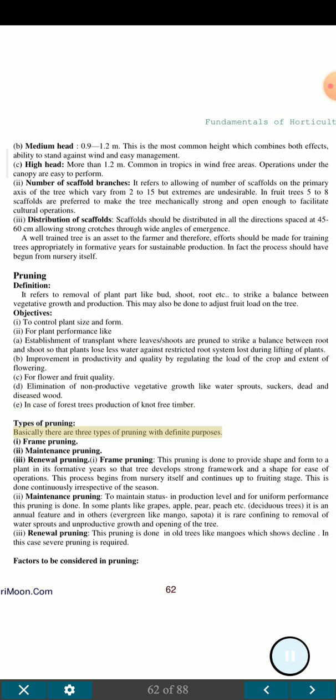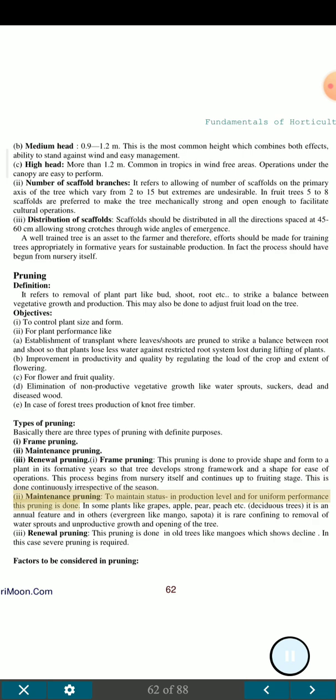Types of pruning. Basically there are 3 types of pruning with definite purposes. I. Frame pruning. II. Maintenance pruning. III. Renewal pruning. I. Frame pruning. This pruning is done to provide shape and form to a plant in its formative years so that the tree develops a strong framework and a shape for ease of operations. This process begins from nursery itself and continues up to fruiting stage. This is done continuously irrespective of the season.